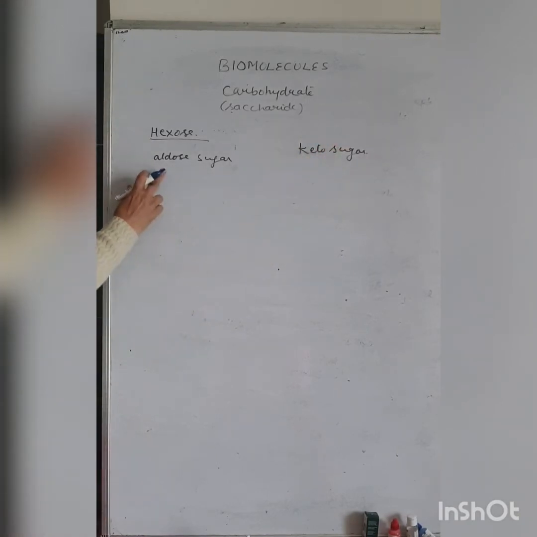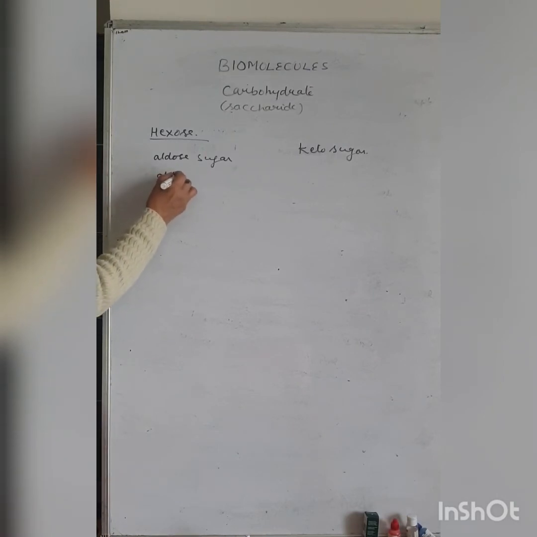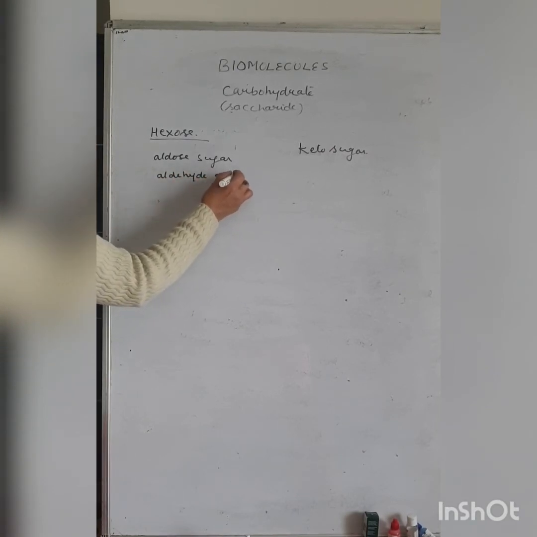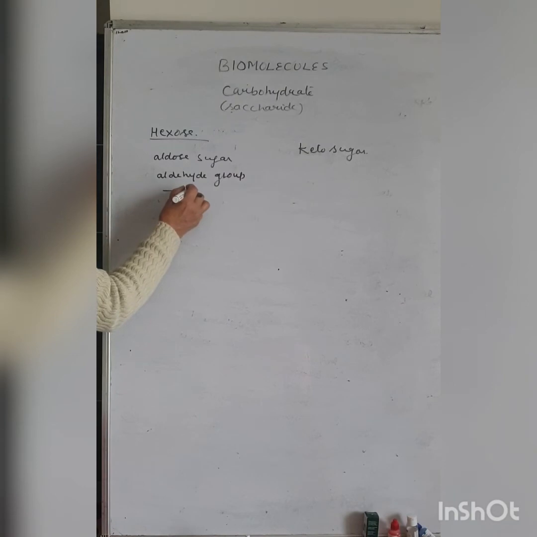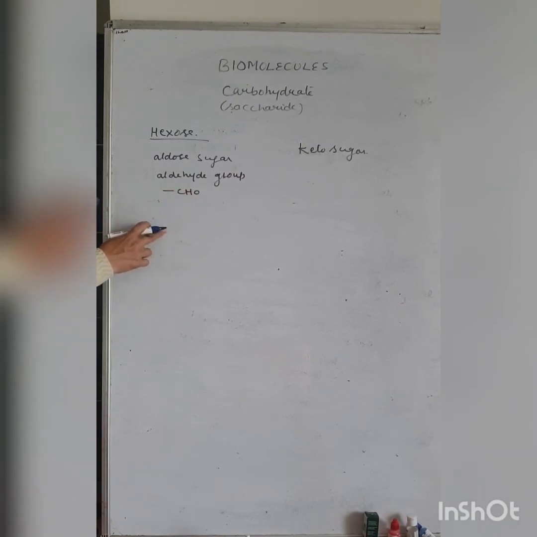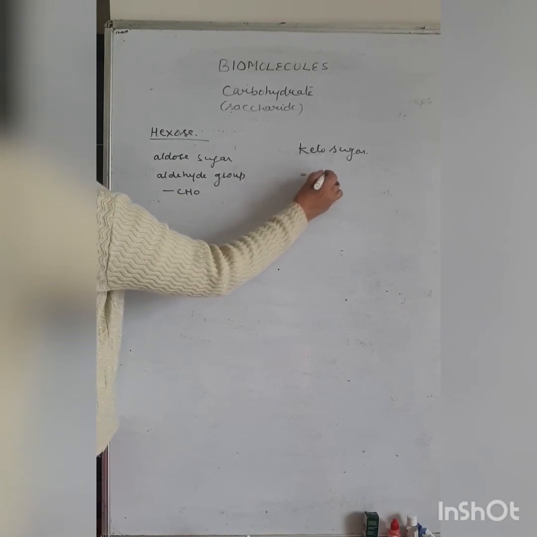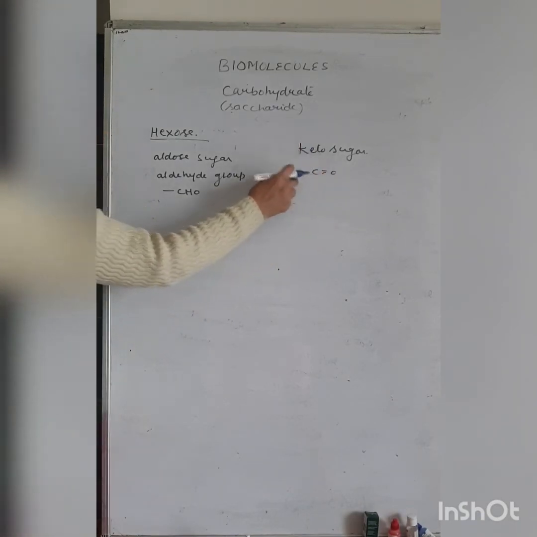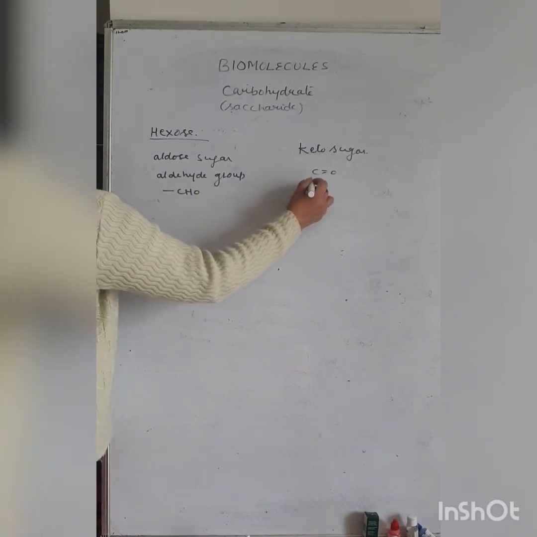On the basis of functional group, if they have the aldehyde group, functional group meaning CHO, they are aldose sugar. If they have the keto group, they are called keto sugar.